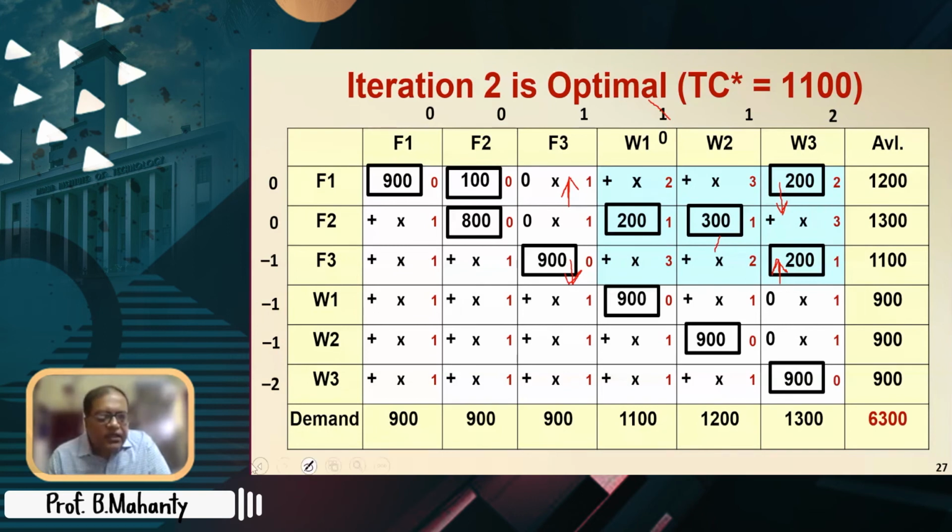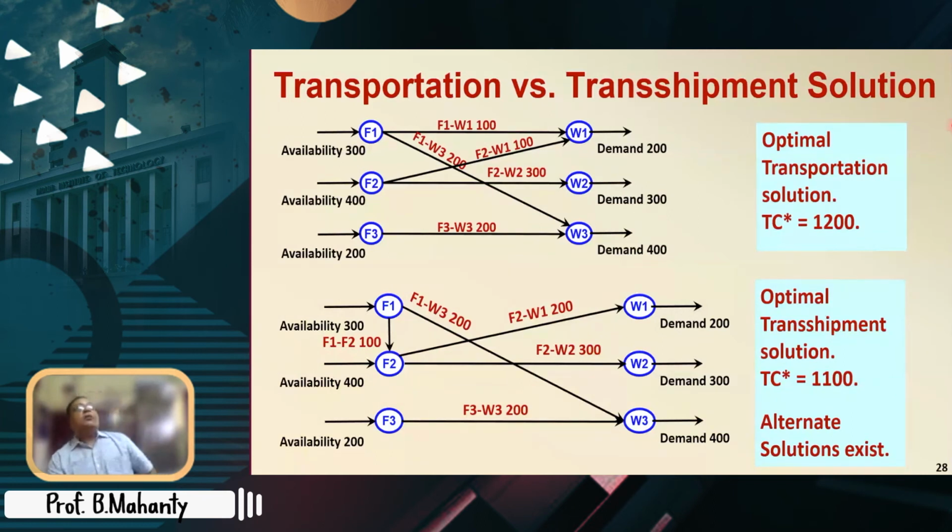So this is the implication of one of the alternate solutions. All right, so you see, if you now compute the cost, because they are all zeros, so 200 into 1, 300 into 1, and 200 into 1, so 700, and 200 into 2, so total cost is 1100. So what happens by considering transshipment, you are reducing the total cost by 100.